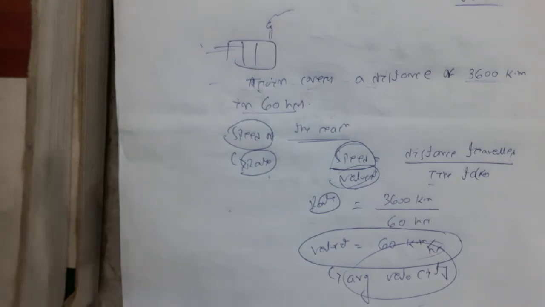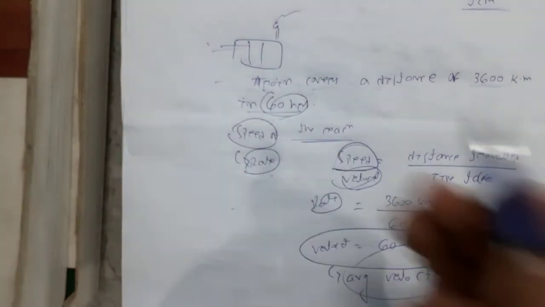But if you are considering the train, at start the train is at 0 kilometer per hour. After some time it will be 10 kilometer per hour. After some time it will be 50, and after some time it will be 100 kilometer per hour. At stoppages the train will slow down. There will be 30 kilometer per hour, 20 kilometer per hour, 10 kilometer per hour. That means this 60 kilometer per hour is the average velocity as it is calculated for a long interval of time, that is 60 hours.